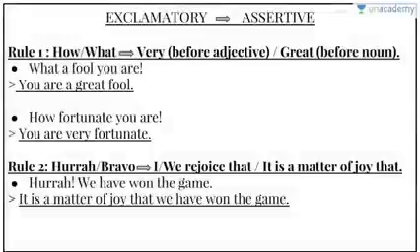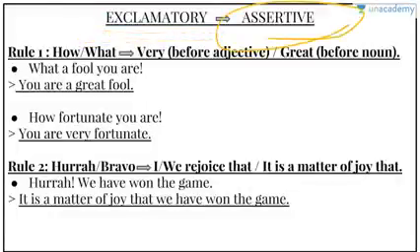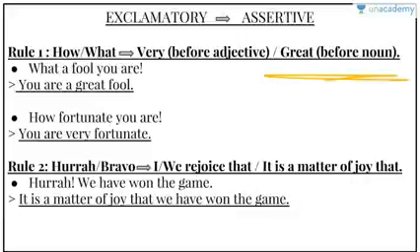Please listen carefully. Next is exclamatory sentence to assertive sentence. We understood in our third lesson that exclamatory sentences are those sentences which express a feeling or emotion. Assertives are the ones that put a statement. So rule 1, we have to replace how and what with very before the adjective and great before the noun, which means if we have an adjective we'll use very, if we have a noun we'll use great.